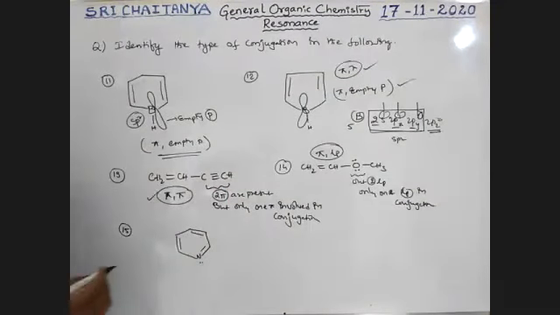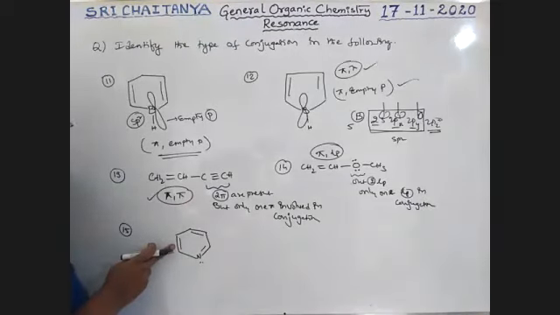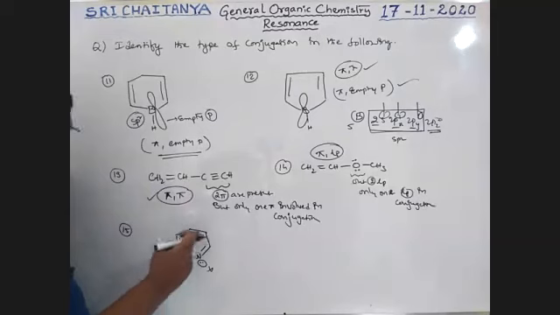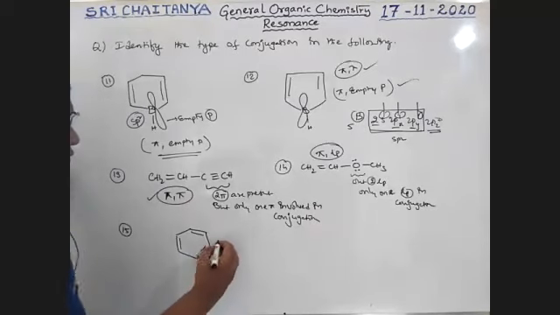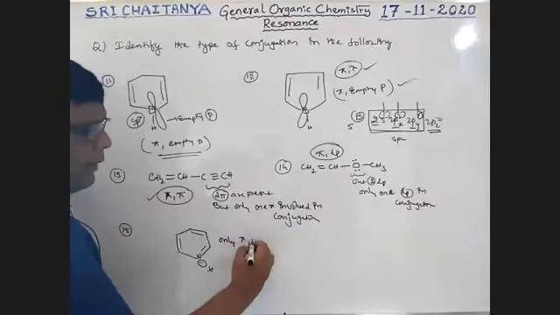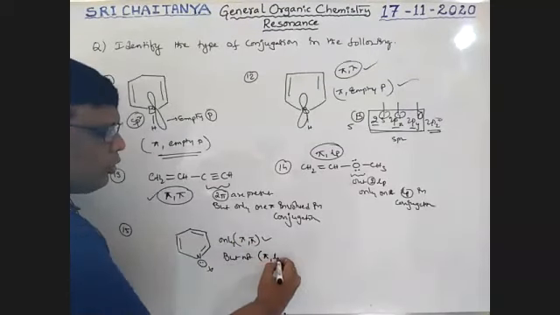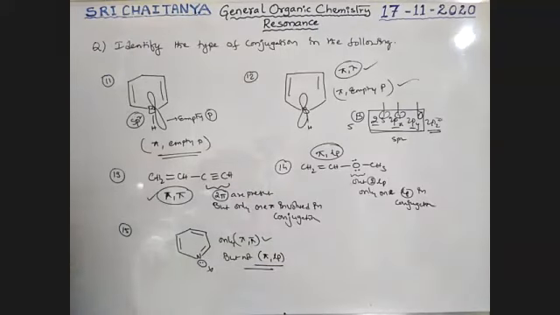Next, see here. Yes, Lena. Now, what about this? Even though a lone pair is there on nitrogen, it is not involved in conjugation, because these 3 pi bonds are sufficient. So whenever three pi bonds are in conjugation, this lone pair is not involved, boys, even though it exists. Therefore, only pi conjugation is possible, but not pi and lone pair. Please keep in mind.